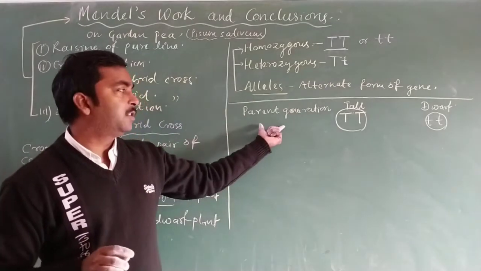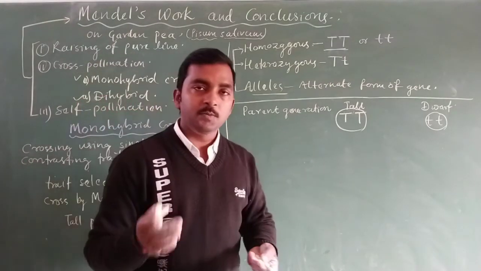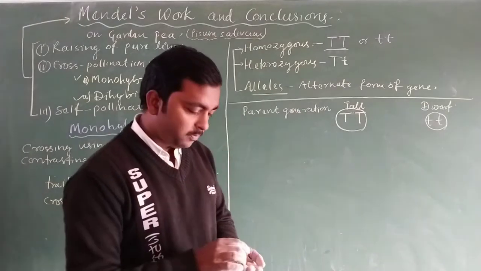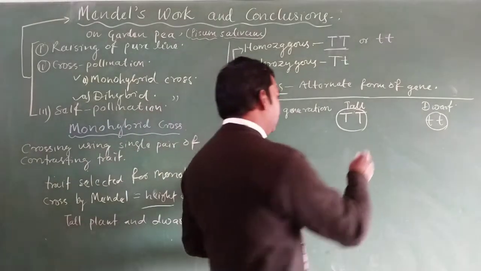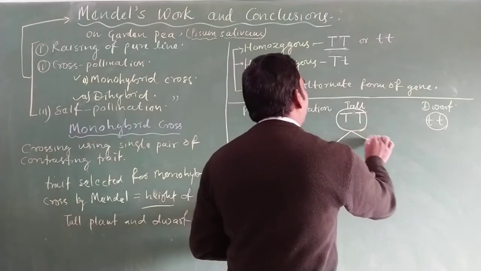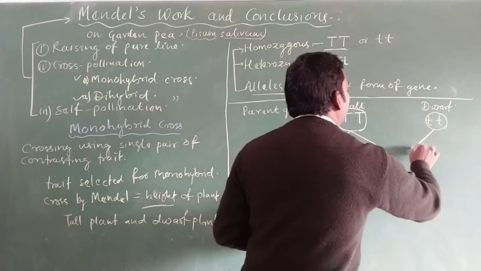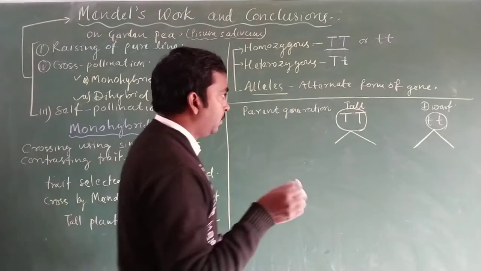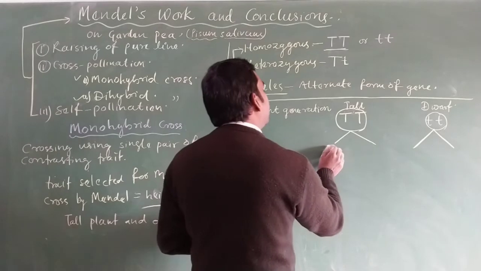So when the parental generation grows and produces flowers, inside the flower they produce gametes. To do the cross pollination, we need gametes.